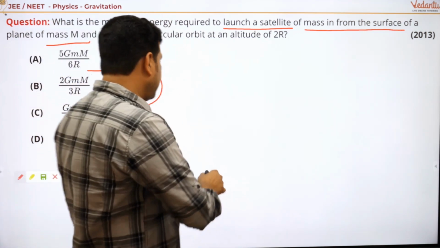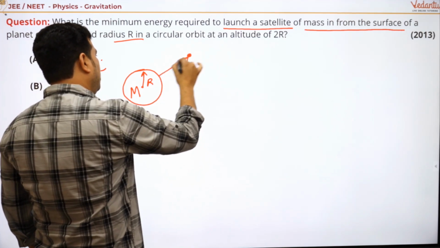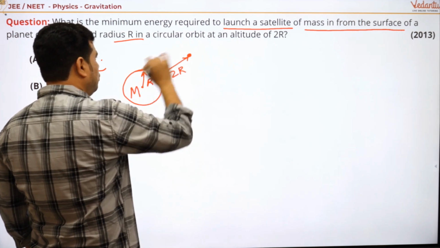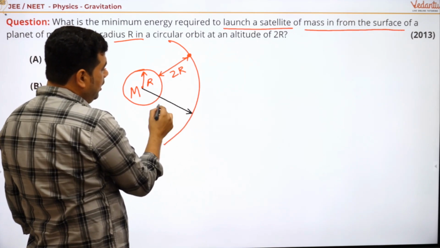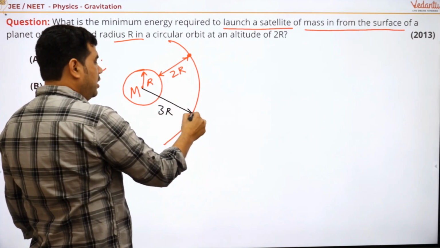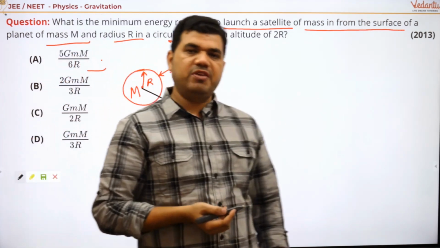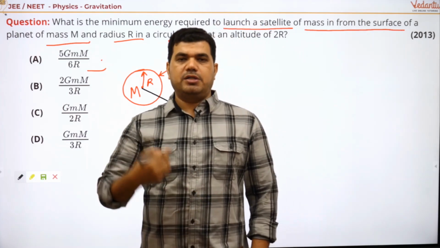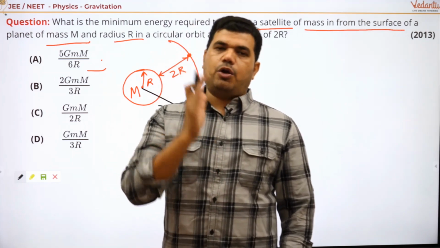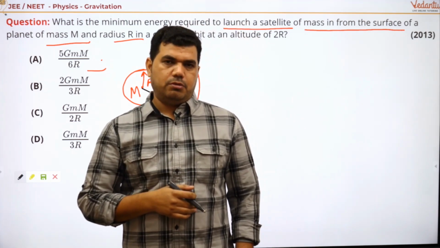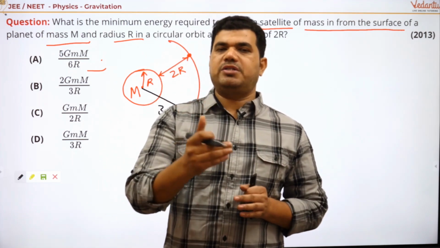If we launch the satellite at an altitude of 2R, then this distance is 2R. Actually the radius of this orbit will be 3R. Let's say the required speed in this orbit is v. If it is revolving in a circular orbit, there is a requirement of centripetal force. From where will it get the required centripetal force?